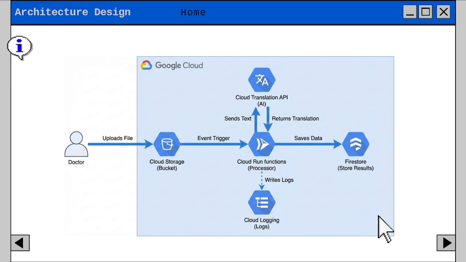Once activated, the function executes Python code to retrieve the file content and initiate a synchronous API call to the Cloud Translation API. Following the translation, the data flow moves to the right side of the diagram. The Cloud Run function packages the original text, the translated result, and relevant metadata into a structured JSON document and saves it to Google Firestore.